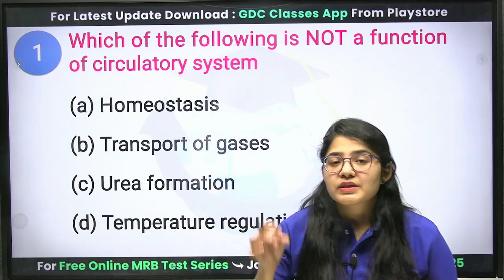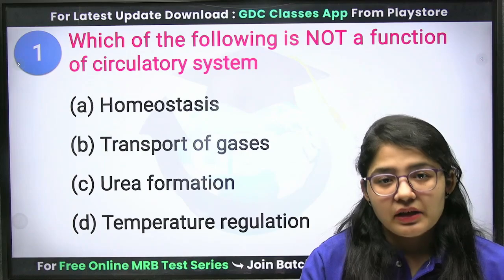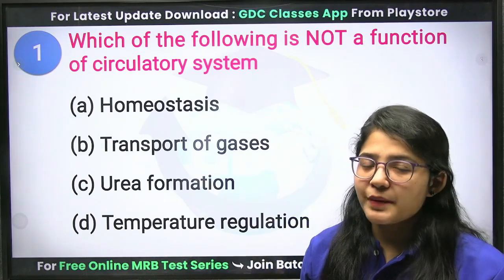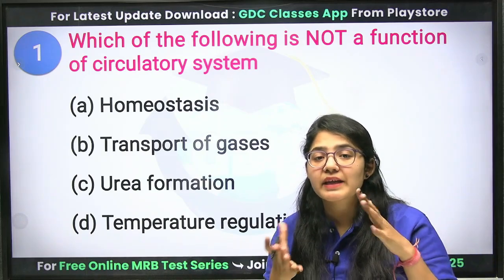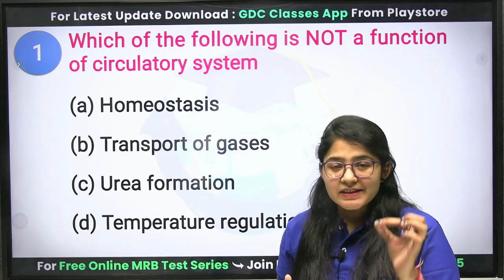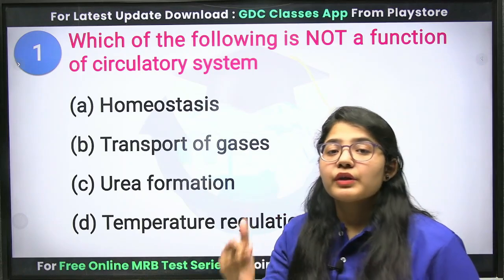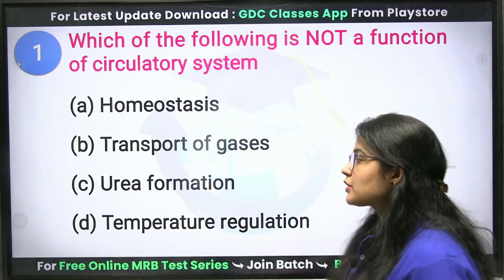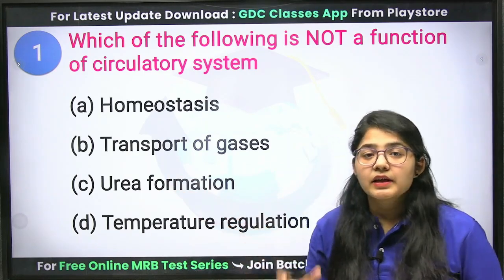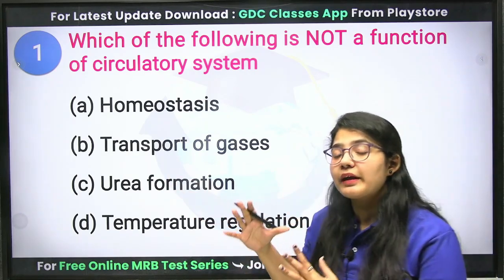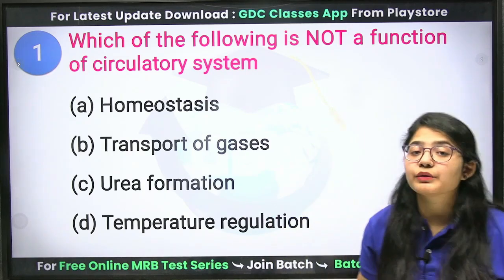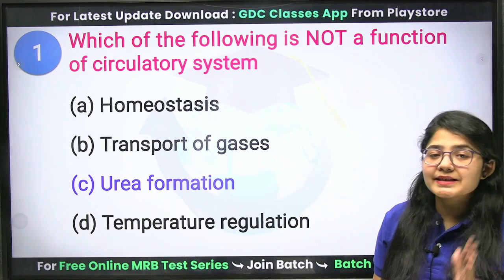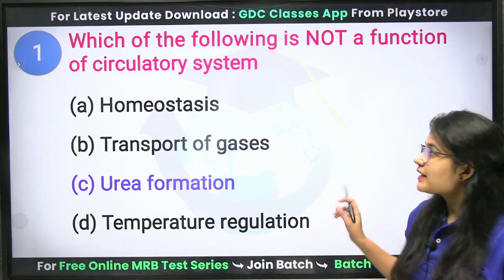The blood flows at a minimum pressure, which exerts some amount of pressure on your blood capillary walls. That creates some amount of friction, which produces heat that maintains the temperature of your body. So, urea formation is the process conducted by your kidney. That is not a part of your circulatory system. So here the correct answer will be urea formation. It is not a part of your circulatory system.